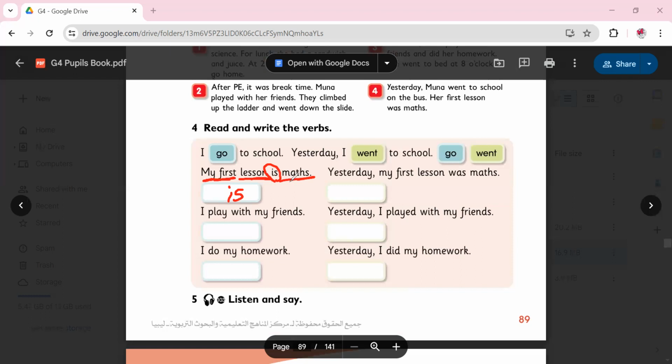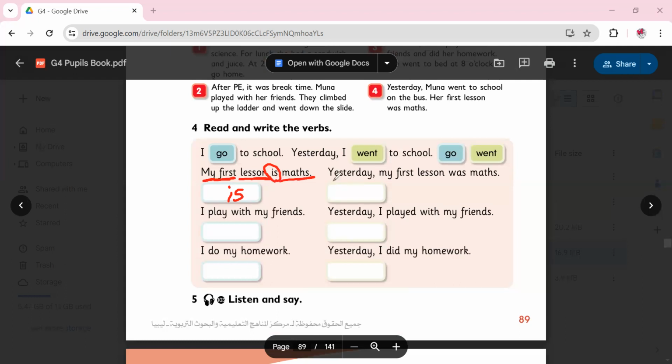However, in Arabic, when we translate the sentence, we don't use it. That's why a lot of people don't know what the exact meaning of verb to be is. The exact meaning of verb to be, فعل الكينونة, فعل يكون. So I am, أنا أكون. He is, هو يكون. She is, هي تكون. My first lesson is math, الدرس الأول يكون رياضيات. But because in Arabic we don't say it, we don't use it, we don't need verb to be. That's why sometimes people do not recognize the meaning of verb to be.